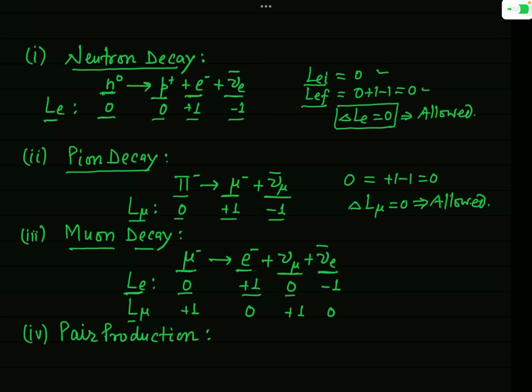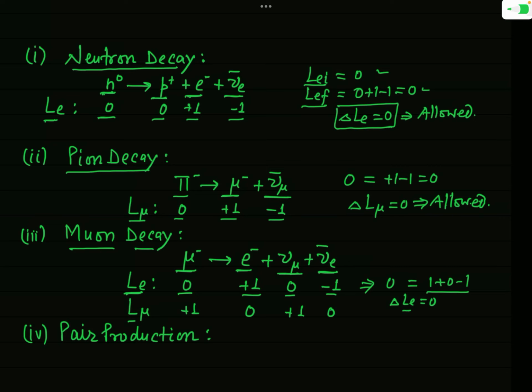But nu e bar, the anti-neutrino corresponding to electron, will have Le equal to minus 1. So the sum of the values of Le before the process was 0, and after the process it is 1 plus 0 and minus 1, which is simply 0. So the change in Le is equal to 0, and this process is allowed on the basis of the lepton number Le.